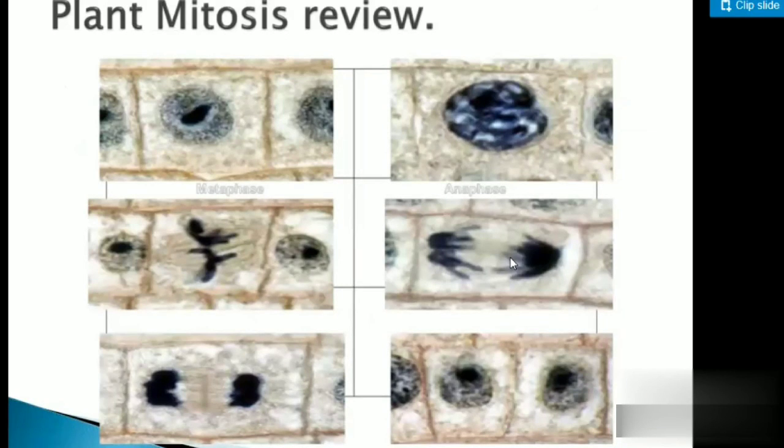Very, very important thing: from the board exam point of view, the diagram will be asked, or a diagram may be given, and you have to recognize which phase it is. And two very important things that will be asked are the significance of mitosis or the significance of meiosis. In the coming lecture, you will be learning about meiosis, but for mitosis you should be thorough.